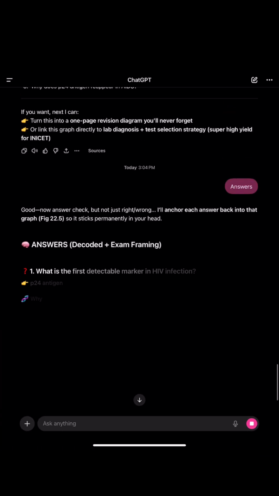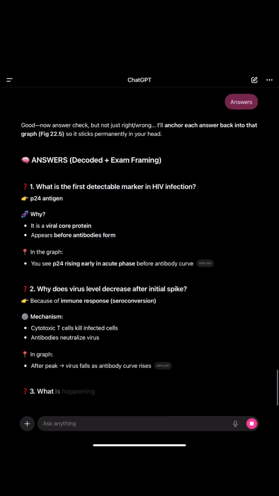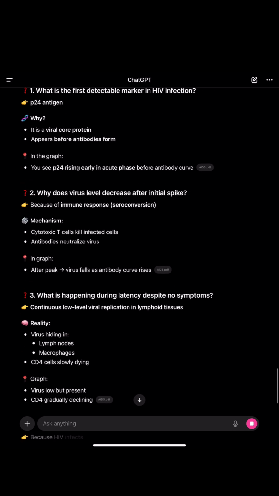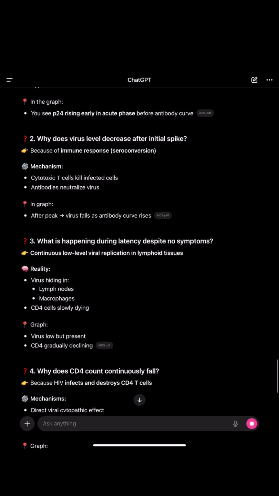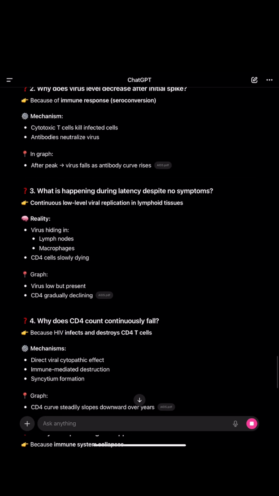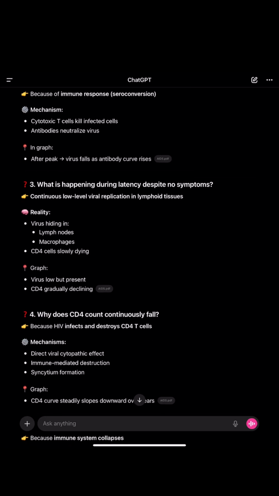So, what is the first detectable? P24 antigen. Why does virus level decrease? Because of the immune response, seroconversion, antibodies and the cytotoxic T cells. What is happening during latency? The virus hides in the lymph node macrophages, CD4 cells slowly die, the virus is low but present, and CD4 gradually declines.